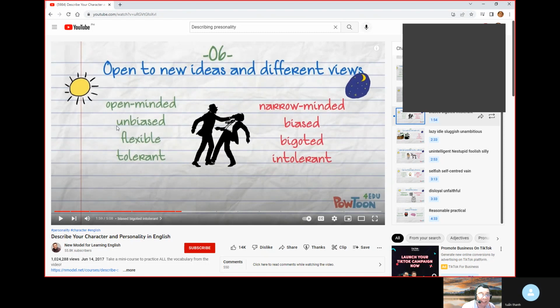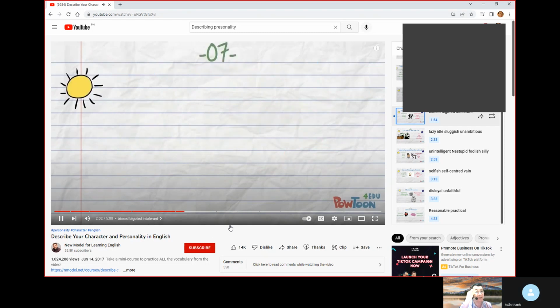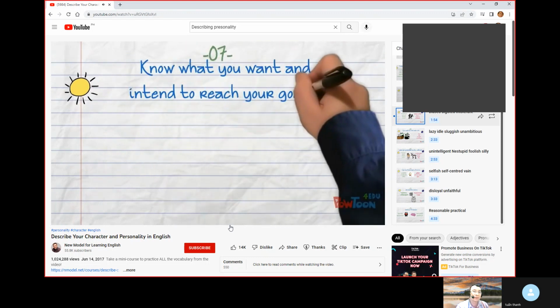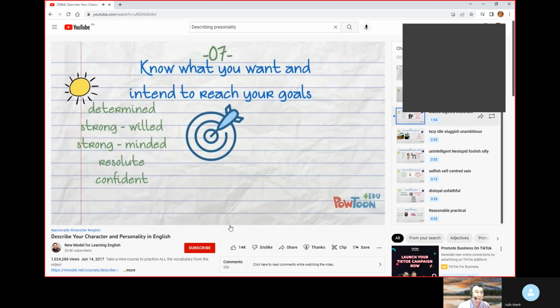Narrow-minded. Very good. The opposite of unbiased would be biased. If you have a flexible personality, the opposite of that would be bigoted. And then the opposite of tolerant would be intolerant. Okay, let's continue. If you know what you want and intend to reach your goals, you are determined, strong-willed,